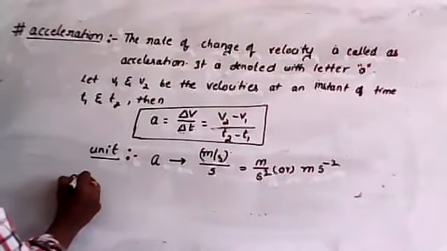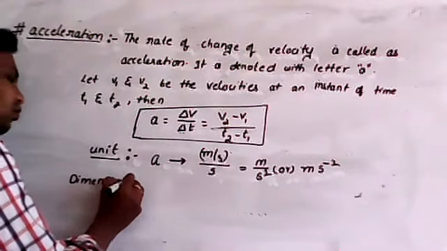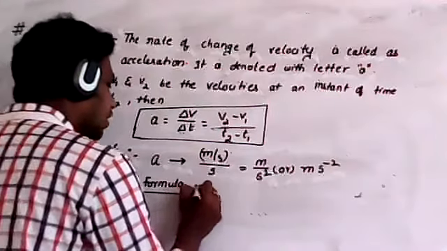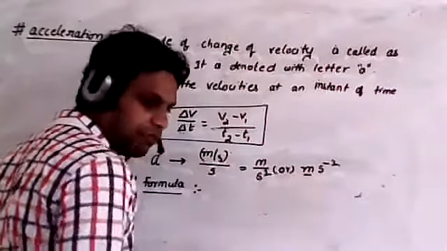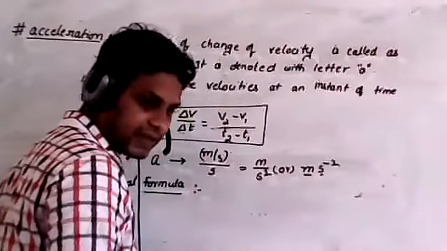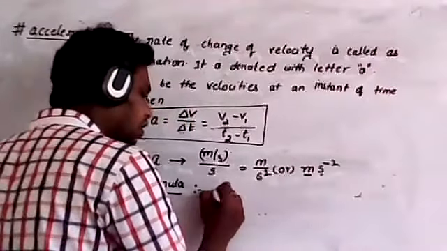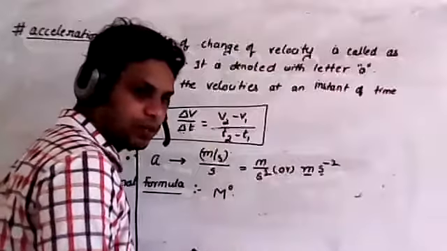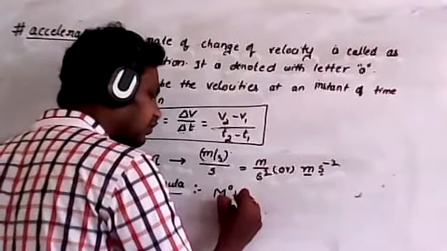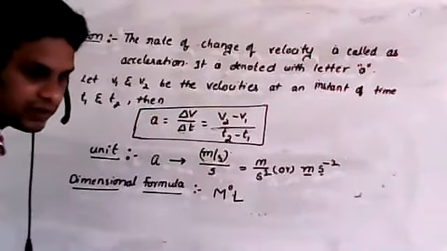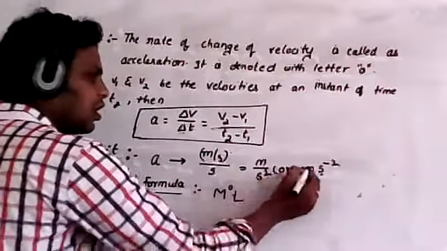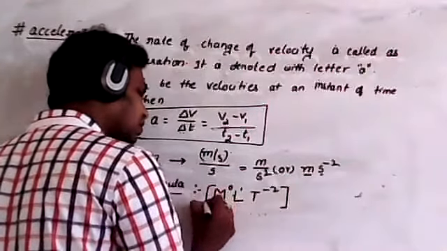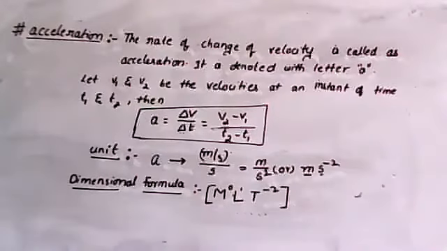Now what is the dimensional formula for acceleration? Remember, in the dimensional formula, m is meter, s is seconds, that is time. Here mass is absent, therefore you can write this as M power 0. Meter is the unit for distance, therefore that is taken as length, L power 1. Now this is T power -2. So this is the dimensional formula for acceleration.